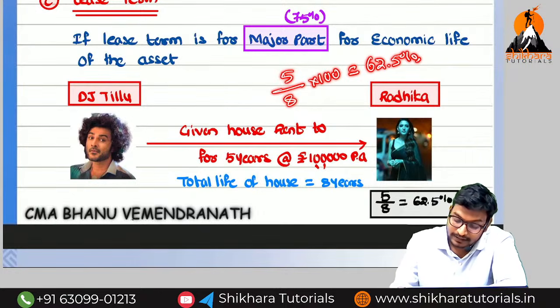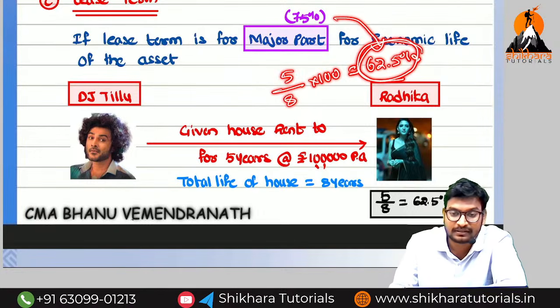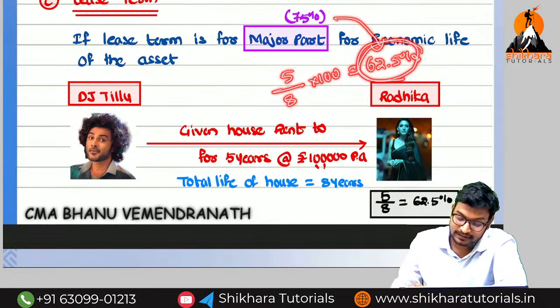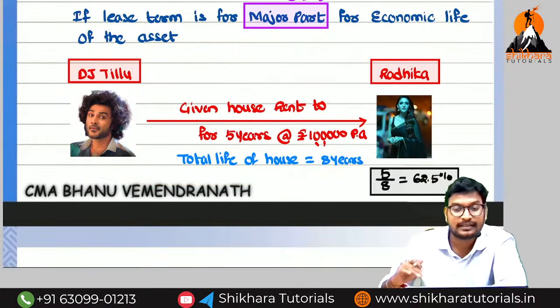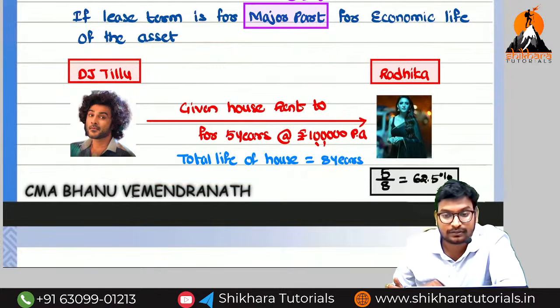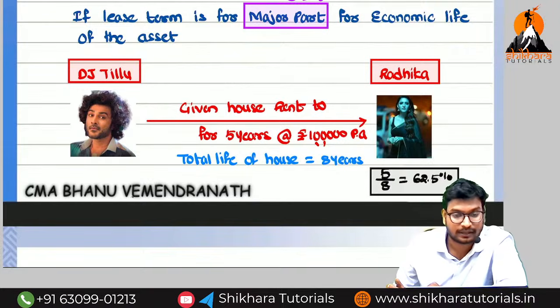So here the economic life percentage is less than 75% or more than 75%? The percentage is less than 75%. For that reason, this particular lease is called as what? Operating lease. If it is more than 75%, the particular lease is called as what? Financial lease. Are you getting the point?